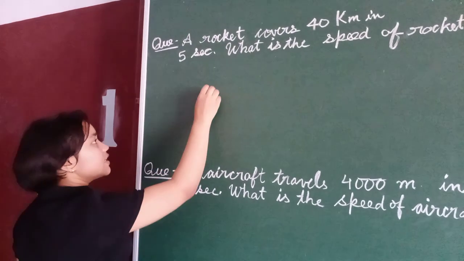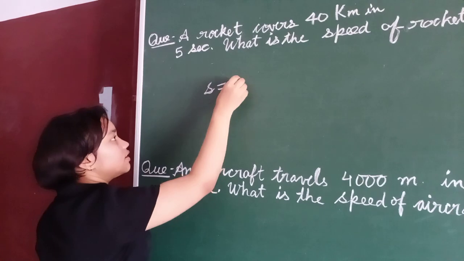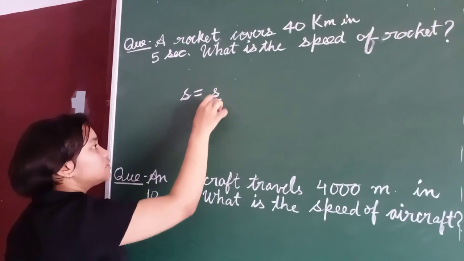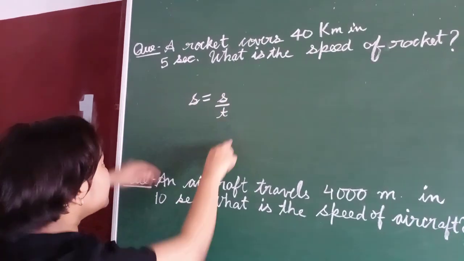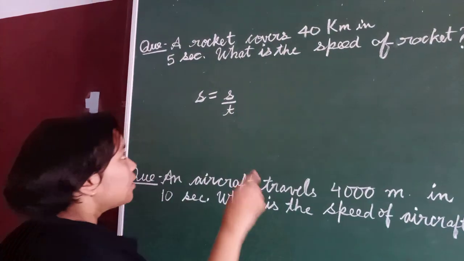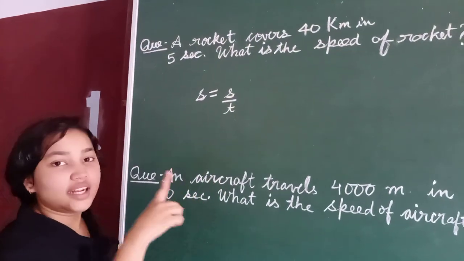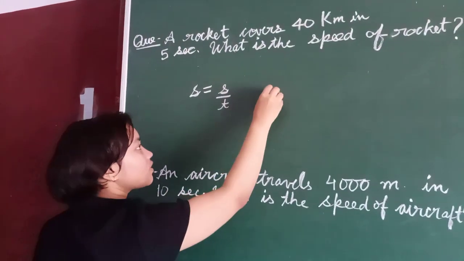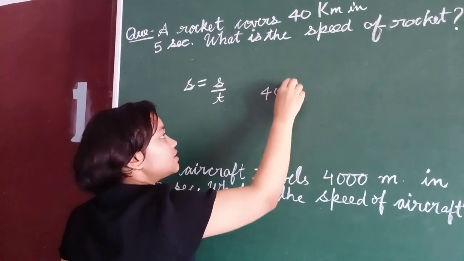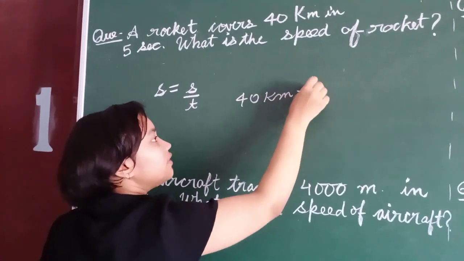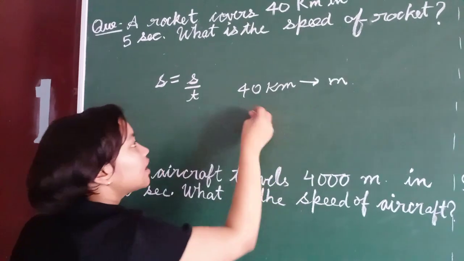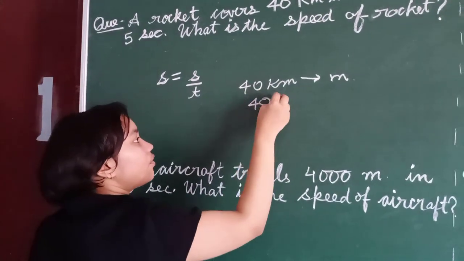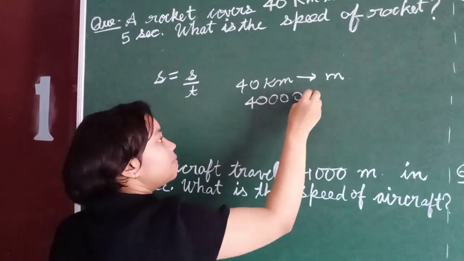So speed is equal to distance upon time. What is the distance here? 40 kilometers. We have to convert 40 kilometers into meters, that is 40,000 meters.